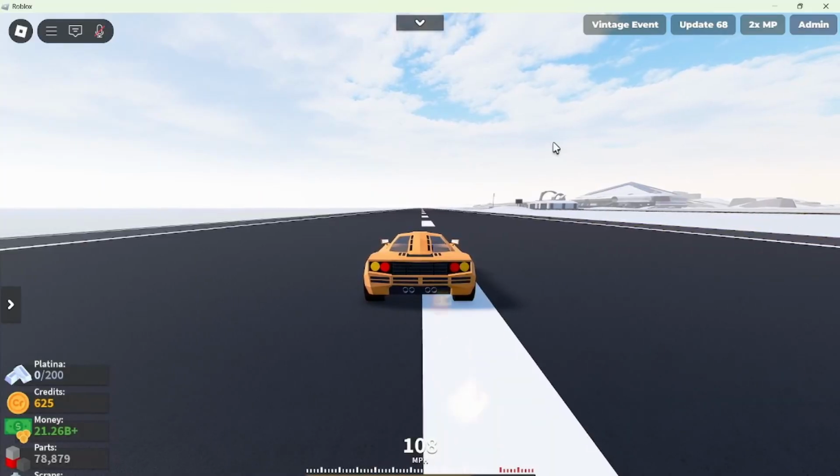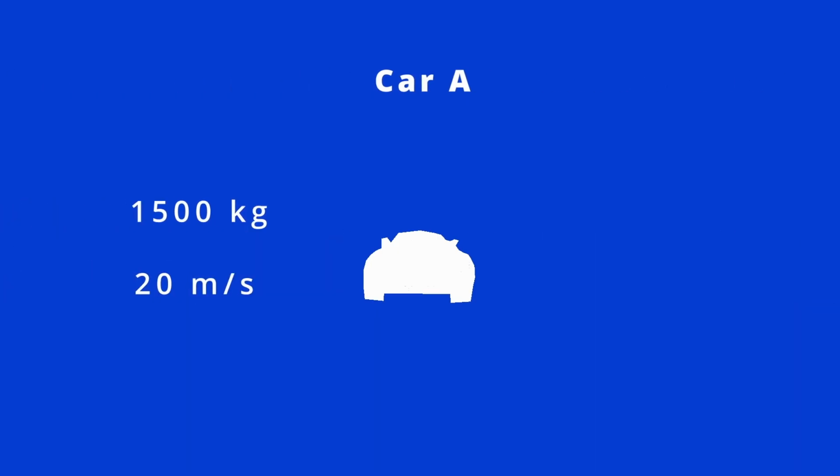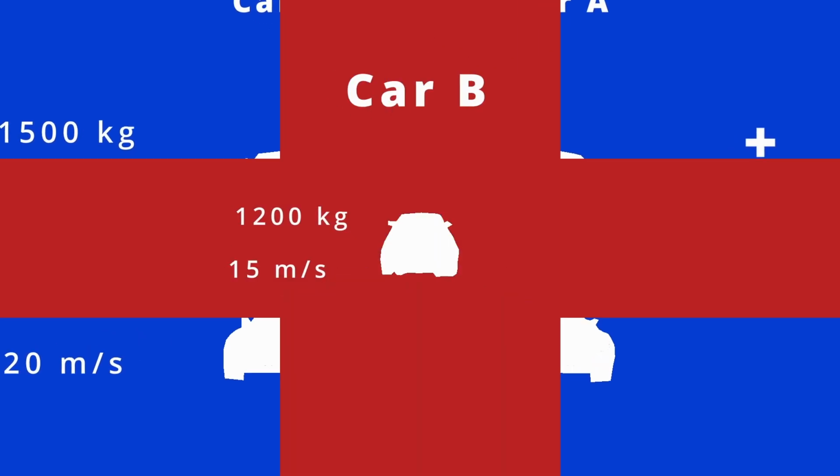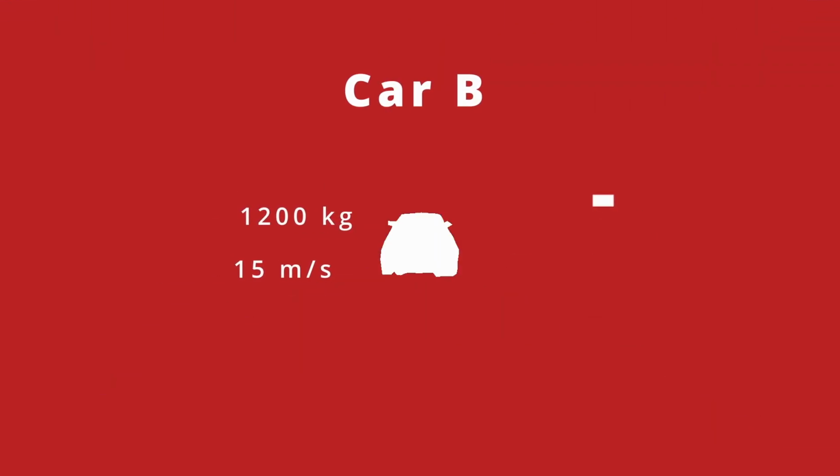So let's take two cars. Car A, which weighs 1500 kilograms and is moving at 20 meters per second, and car B, which is 1200 kilograms and moving at 15 meters per second in the opposite direction. Since they're going in opposite directions, car A's momentum can be taken as positive and car B's momentum can be taken as negative. To find the total momentum, we would just add them together.